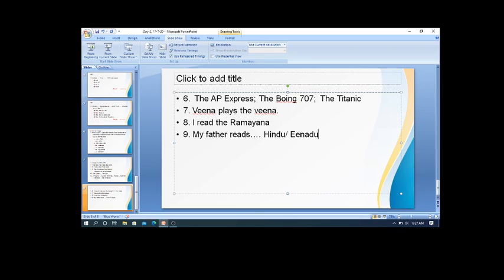These are newspapers. So before newspapers also we use the article the. So it is right to say my father reads the Hindu or the Eenadu.